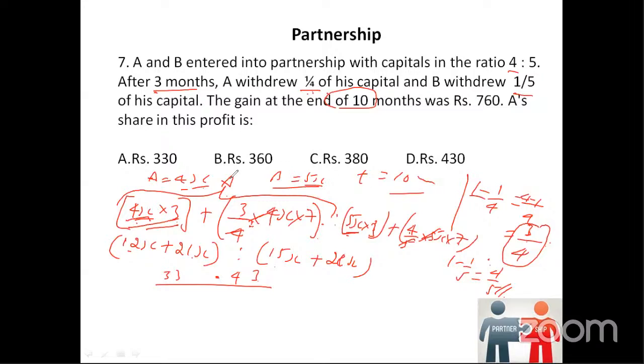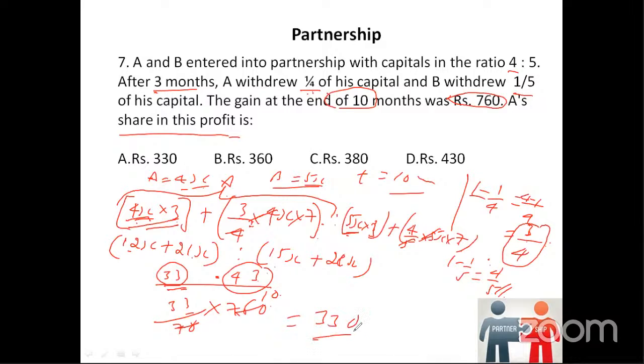Now the question is A's share in the profit. If you observe, A means 33. So 33 divided by 33 plus 43, that is 76, into what is the profit given at the end? Total gain is 760. So 76, 10 times it goes, 33 into 10. You get 330 as the answer.